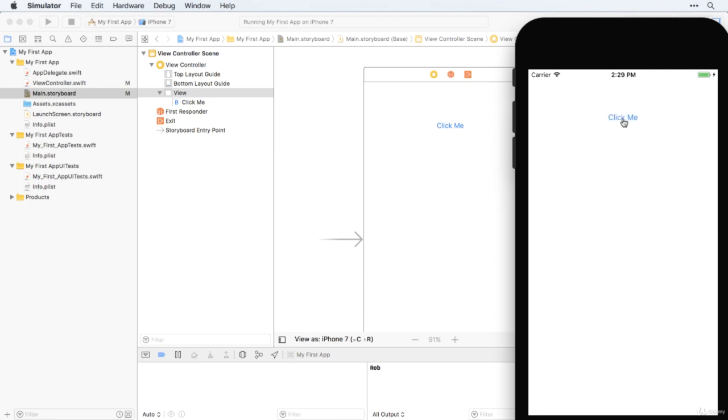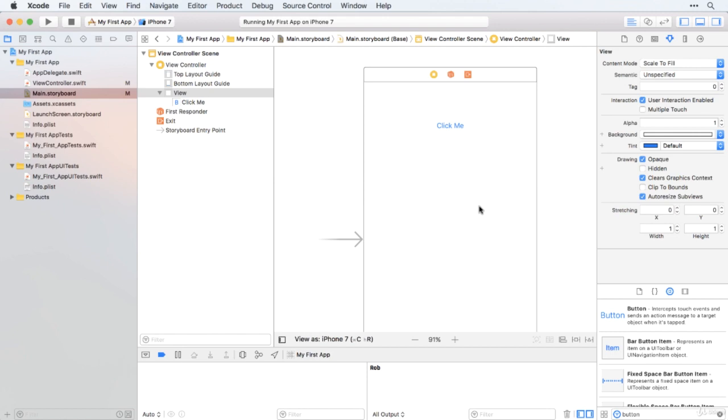Okay, so our first step is going to be to put something into the logs when that button is clicked. So that's stage one. And then stage two will be actually display something on the app itself when the button is clicked. Stage three, in fact, which we'll cover in this video as well, will be to have a text field and get the value of that and display that on the screen as well. So then we've got some really deep interaction going on. Okay, so here we go.